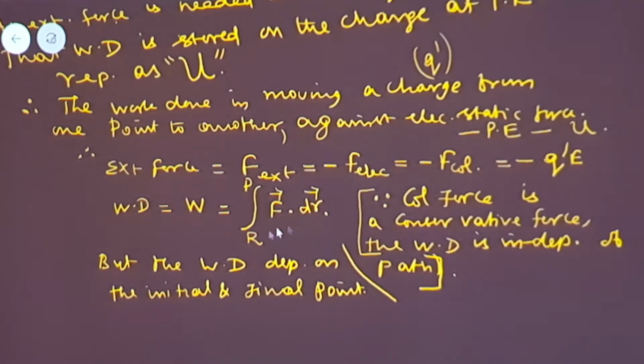Now, when you are considering this, work done is independent of the path. Why? Because the Coulomb force is a conservative force. But on what factor does this work done depend? This work done depends on the initial as well as the final point.